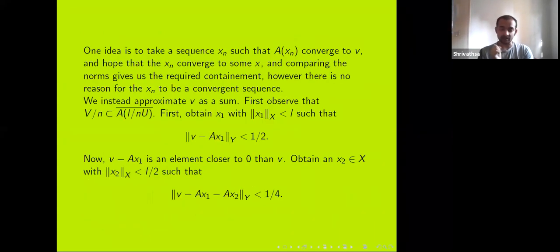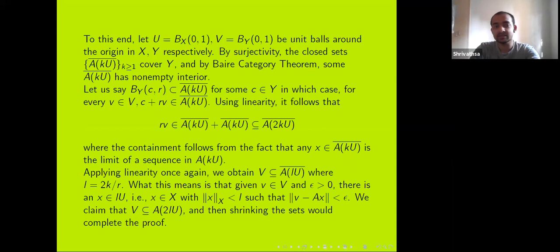One idea is that we could take a sequence xn in LU and try to approximate v. But the problem is that the sequence I take, first, there's no reason it should converge on the X side. And the second thing is that because A is not assumed to be injective, even though I can take the sequence A of xn, I cannot take the pre-image uniquely. So instead, what we do is we approximate v as a sum of things from A of U. So observe that because V is contained in the closure of A of LU and A is linear, I can scale things down.